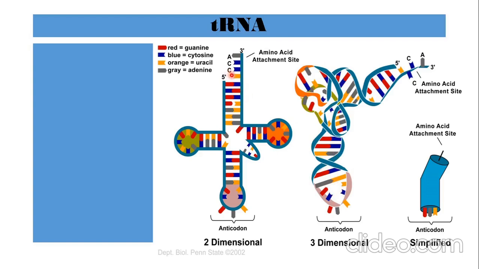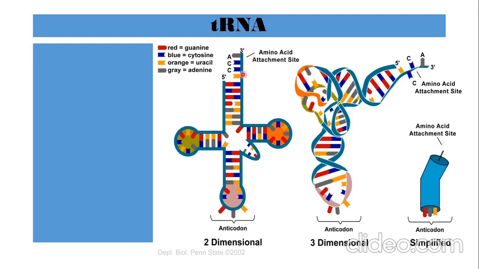One end, the open side, is referred to as the amino acid attachment site, to which the amino acid will attach. Why? Because the role of transfer RNA is to transfer amino acids to the site of protein synthesis, that is, the ribosomes. So it is very important that the tRNA is able to carry the amino acid. The amino acid will bind to this open end site.